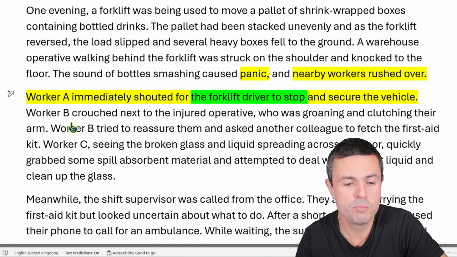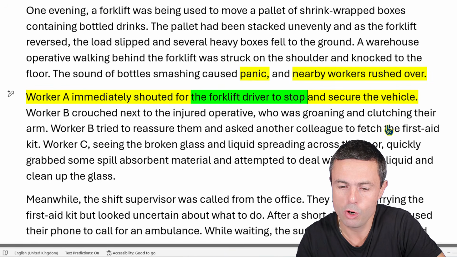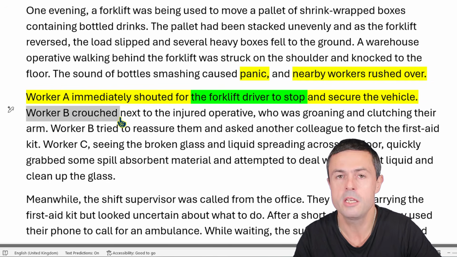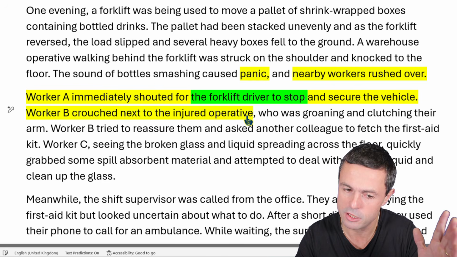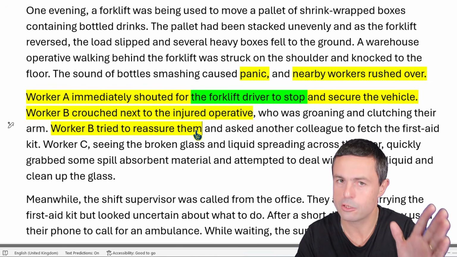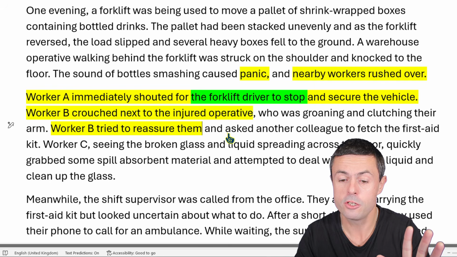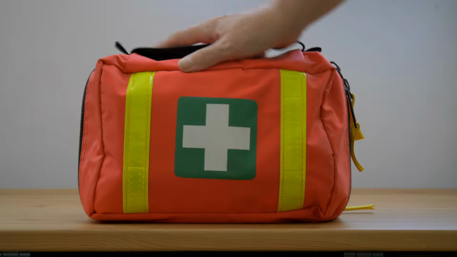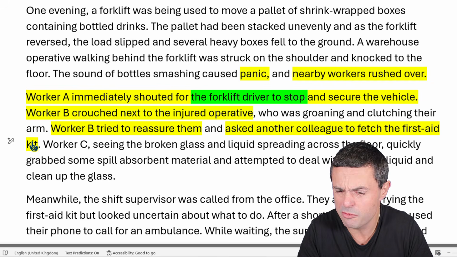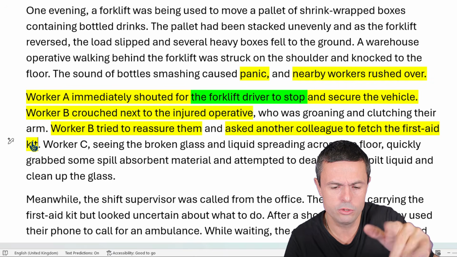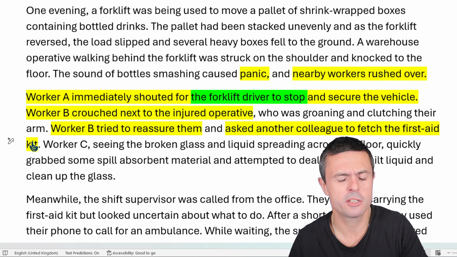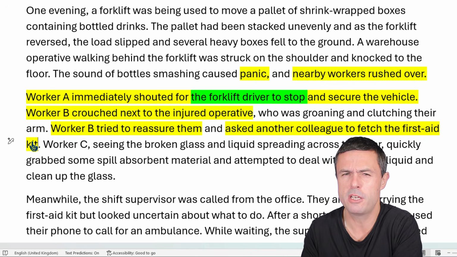Let's carry on. Worker B crouched next to the injured operative who was groaning and clutching their arm. Okay, so worker B is being attentive to the injured operative. That's good. Worker B tried to reassure them. That's good. We should always try to reassure the casualty. And asked another colleague to fetch the first aid kit. The first aid kit. Okay, so is there a first aider? I don't know. Surely you'd want a first aider, not just a first aid kit. So maybe that's not good. Or maybe worker B is a first aider, but it doesn't say they're a first aider. So is worker B going to do first aid without being trained? There are some issues here, aren't there? There are some issues which we can refer to in our answer.